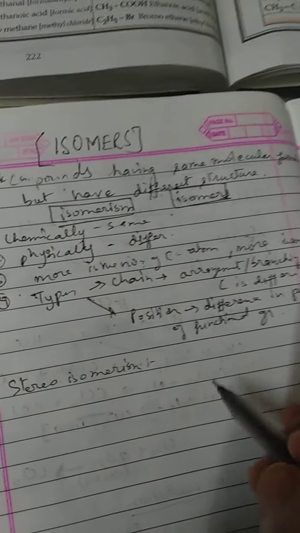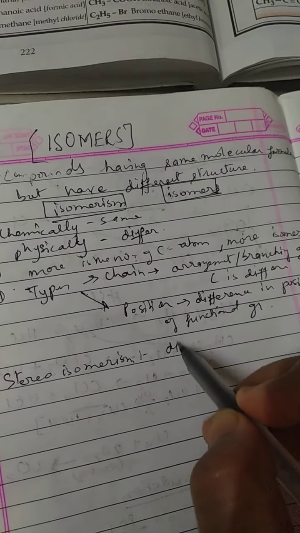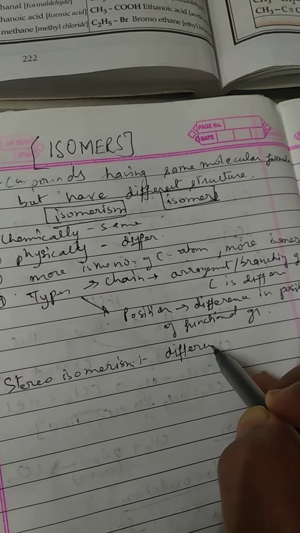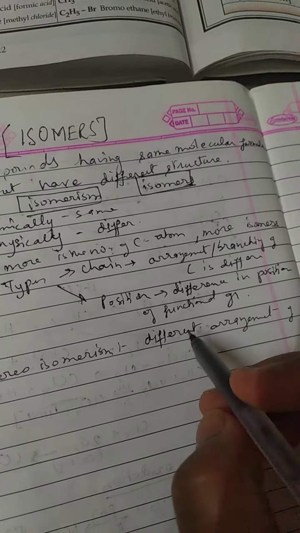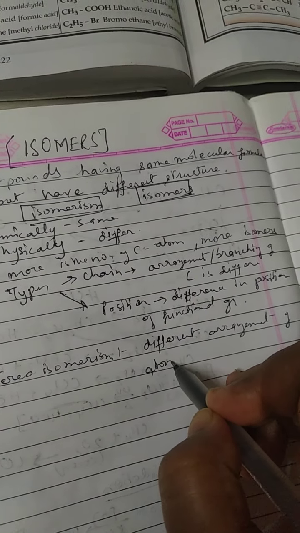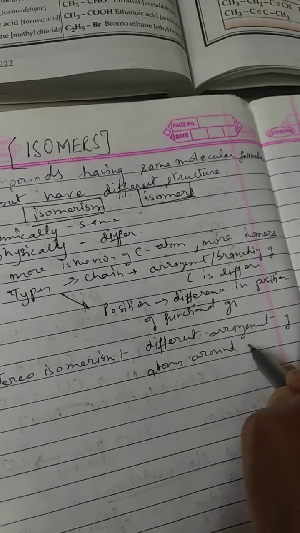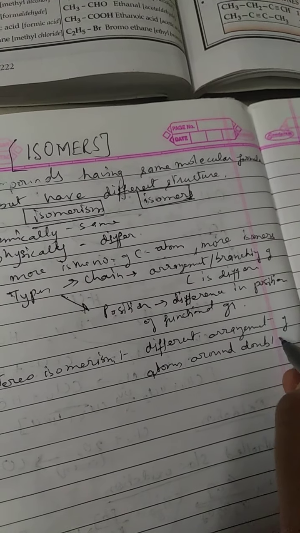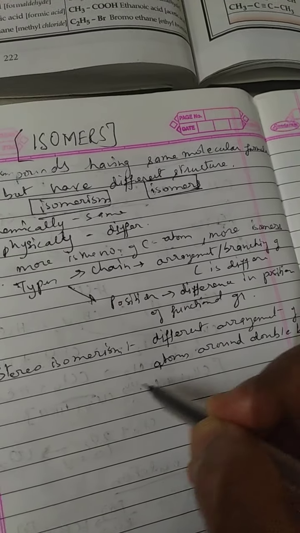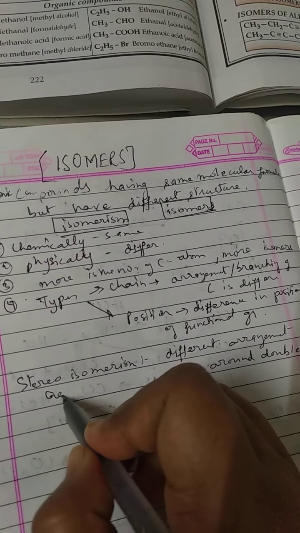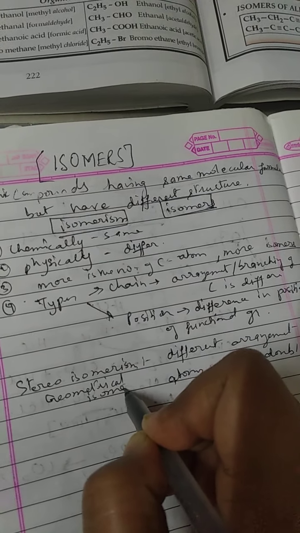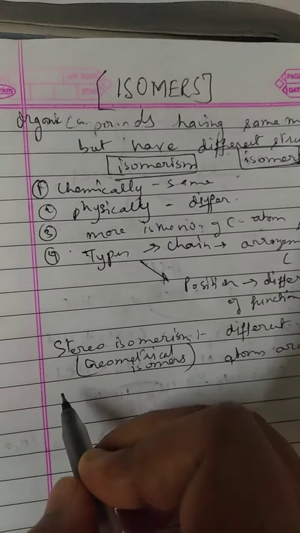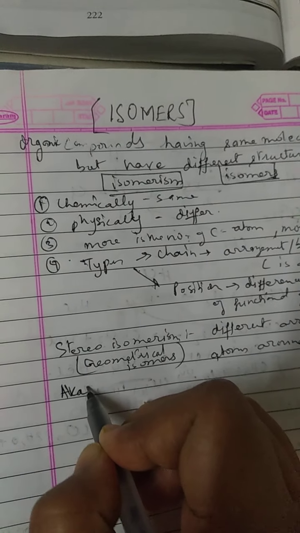This is because of the arrangement of atoms around a double bond. So they are also called geometrical isomers. They form geometrical isomers. Let's take an example in case of your alkanes.